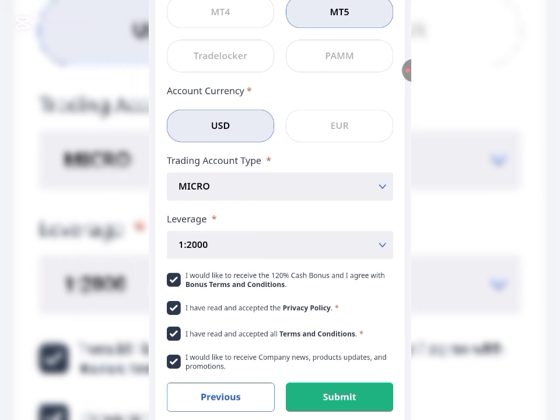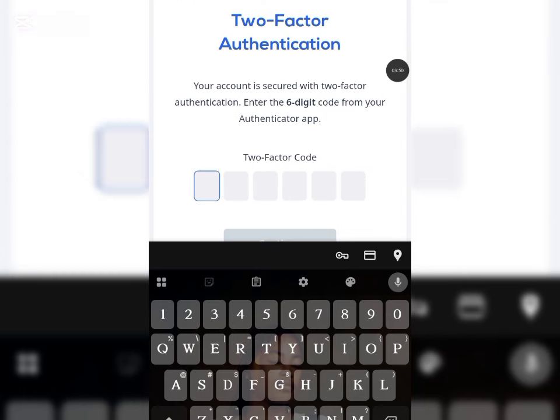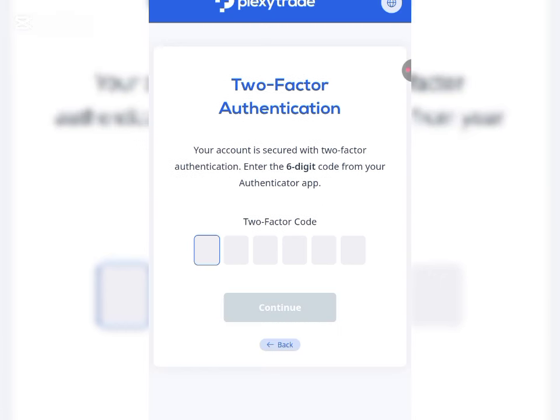After clicking on submit, the next thing they'll be asking you to do is to go ahead and put in your authentication code. That's what you'll be doing. So all you have to do is just go in with your two-factor authentication code. If you don't have the application, the name of the application is authentication app, so you download it. That is where you'll be getting your code from. So go ahead and get your authentication factor code and come back here and paste it.